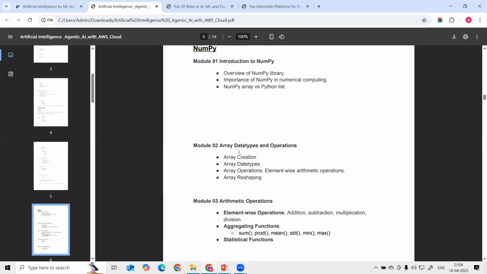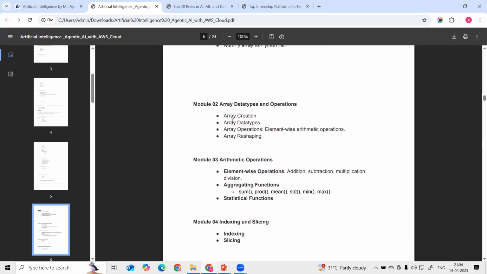Okay, this is NumPy, for numerical calculation, guys. Whatever numerical calculation we are performing, we use NumPy to do those calculations effectively. Then we are going to see different operations like array data types and different array operations.